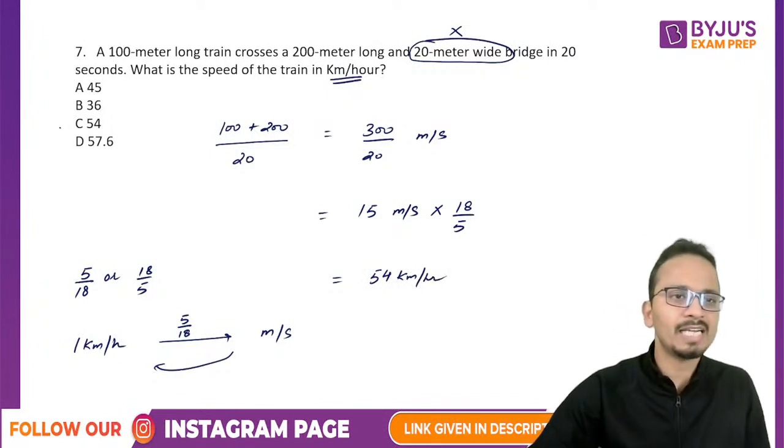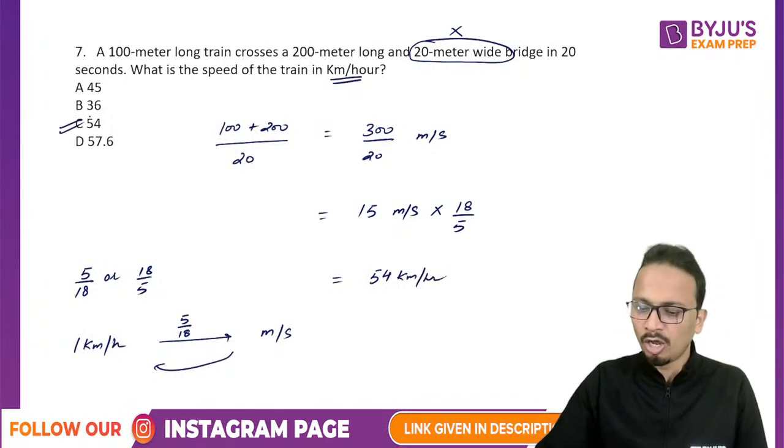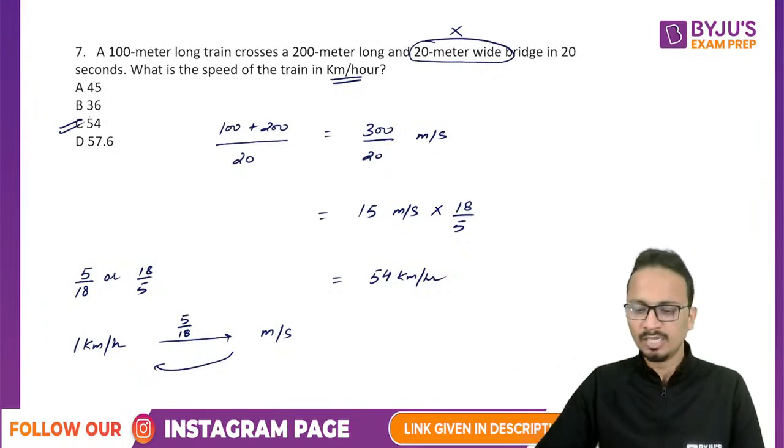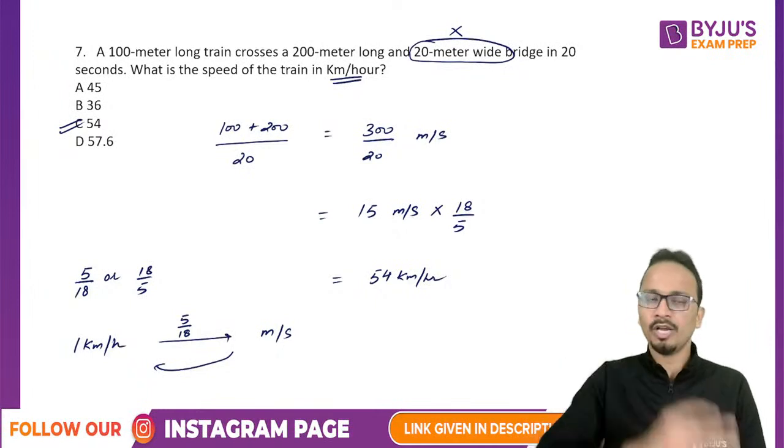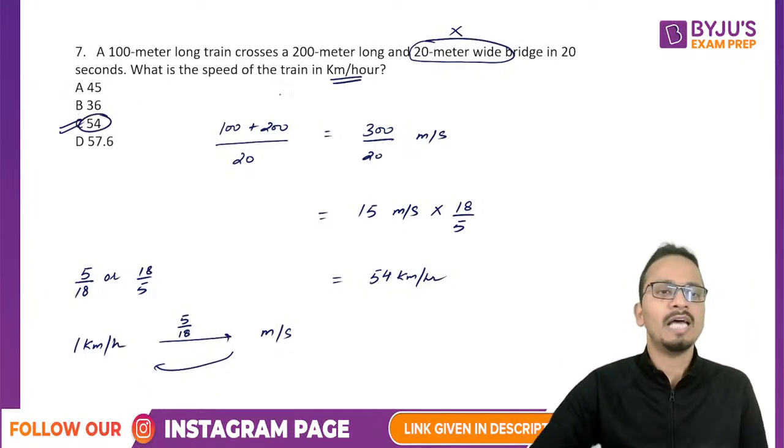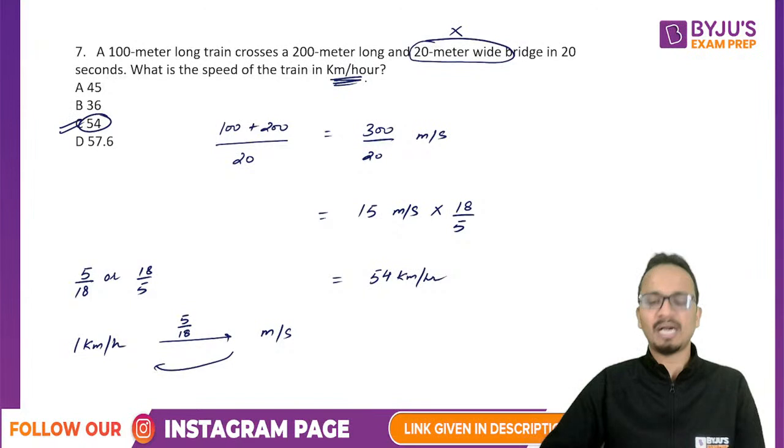All right. And that is option C, which is correctly given by almost all of you. So yes, Vikram. So the answer will be 15 meter per second or 54 kilometer per hour. In options, we have 54 and it was kilometer per hour. So we have marked this.